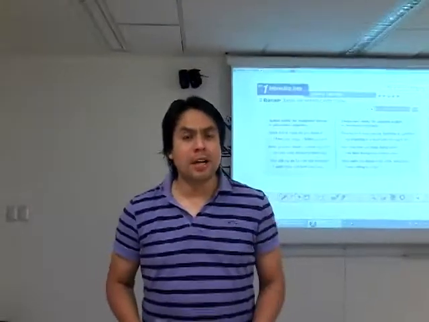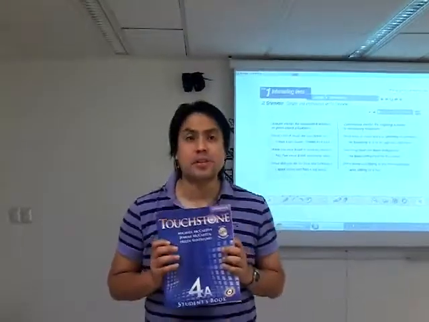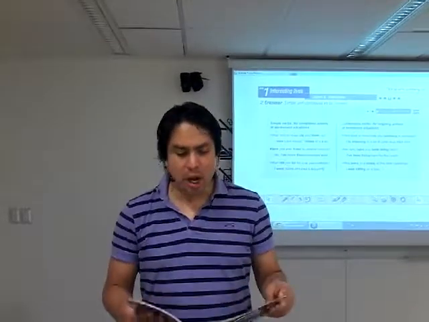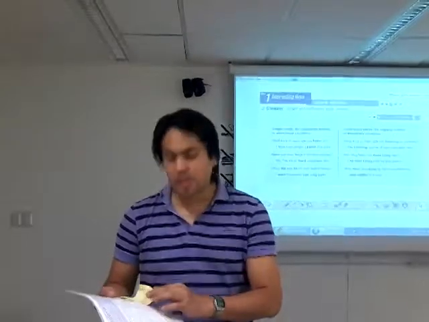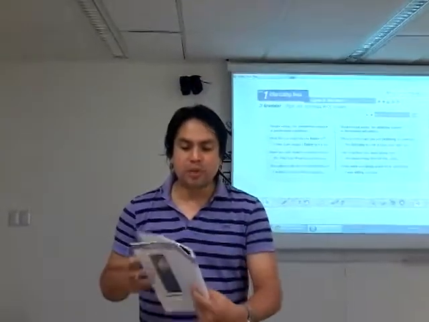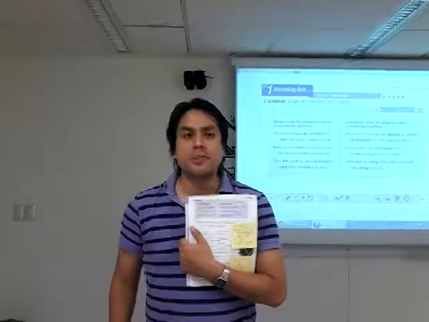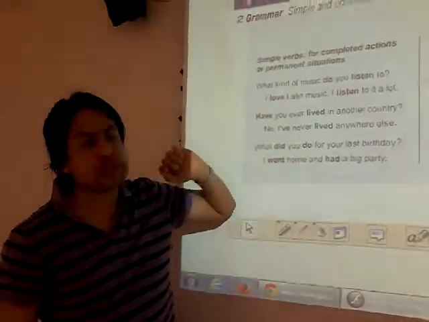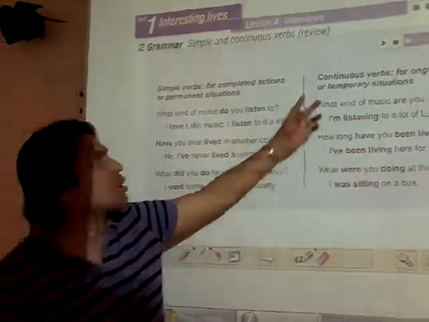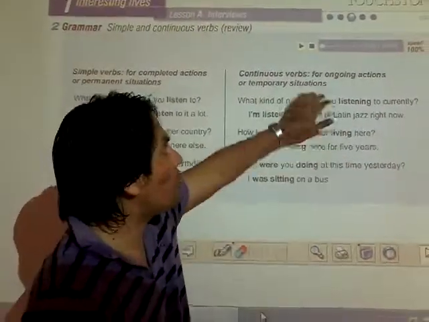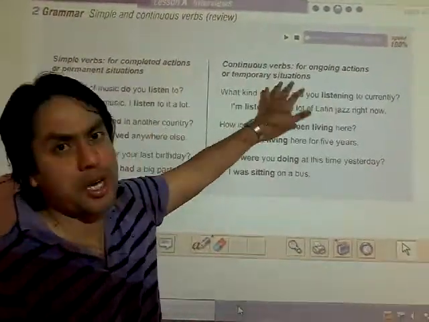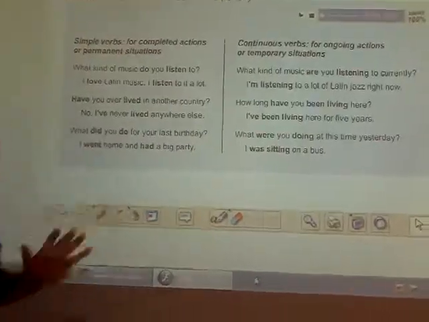We're gonna talk about a lesson of Touchstone 4A. We're gonna work on Unit 1, Lesson A. Please check page 3 of your books. We're gonna work this chart, simple and continuous verbs. So follow me. We're gonna talk about simple verbs, which are used for completed actions or permanent situations, and on the other hand, continuous verbs, which are used for ongoing actions or temporary situations. Okay, so let's see the examples.